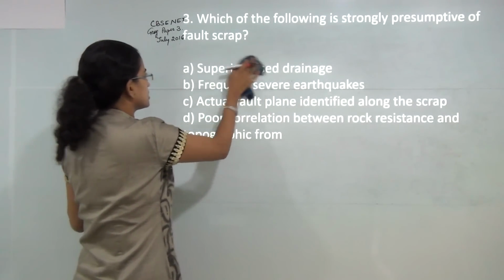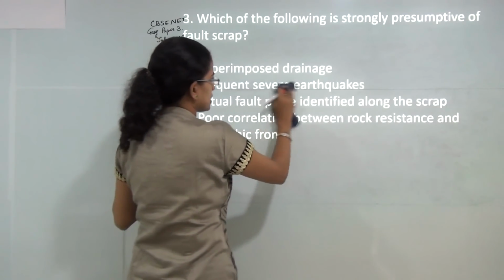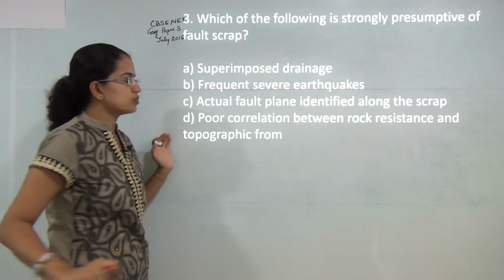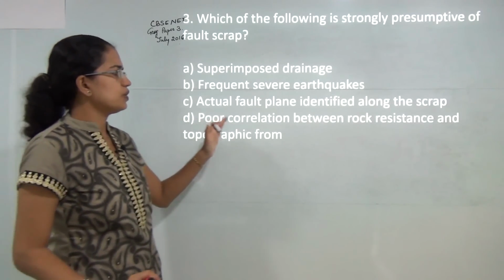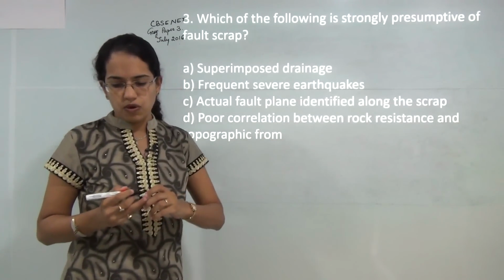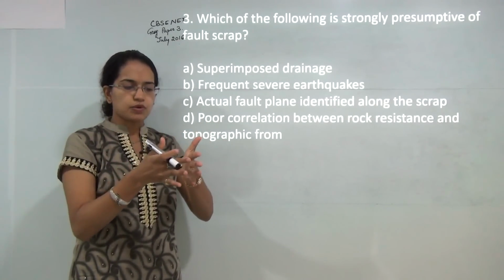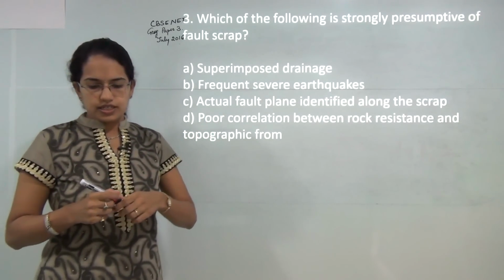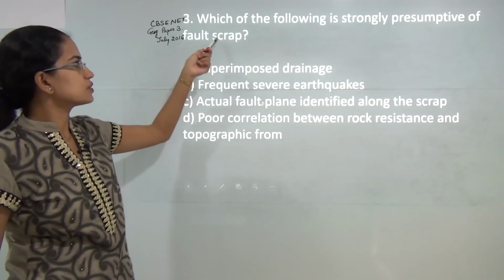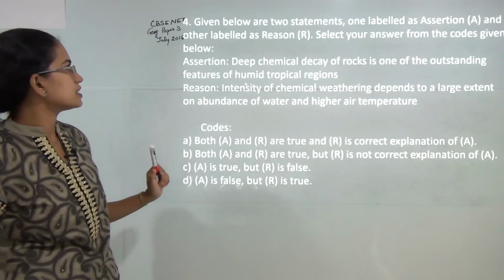Next question, which of the following is strongly presumptive of fault scarp? Now, this is again a question that has been asked in June 2014. You can just go on to Examrace and Doorstep Tutor and you will find all the list of questions there. You can work around those. So that is due to a poor correlation between the rock resistance and the topographic form. The reason being the erosion of the soft rock that is brought against the hard rock is made mainly by faulting, and if there is a poor correlation, that would be a precondition for the fault scarp. So D would be the correct answer here.